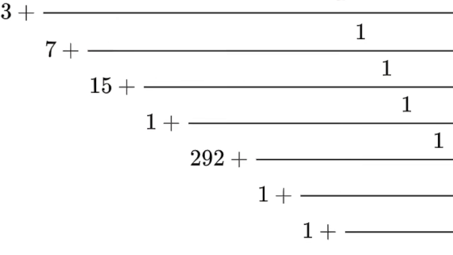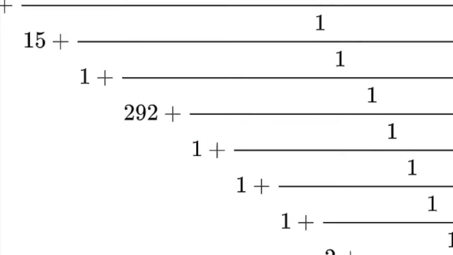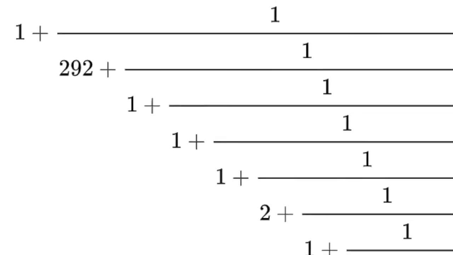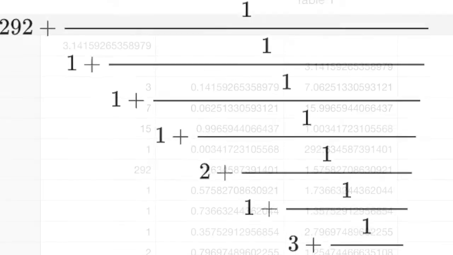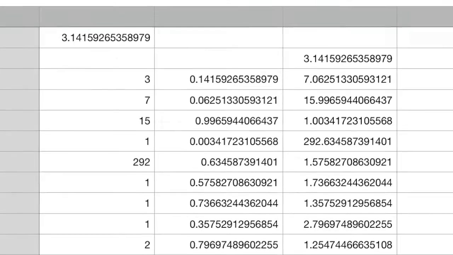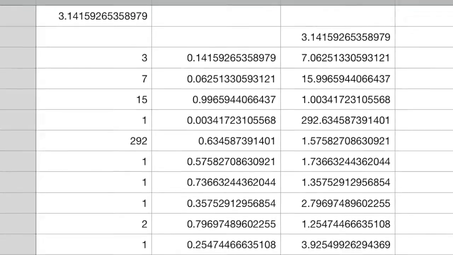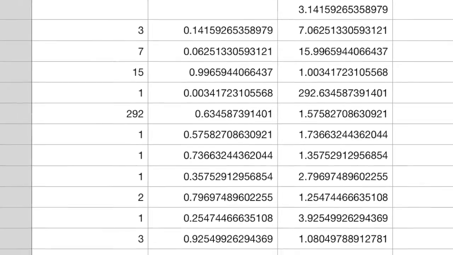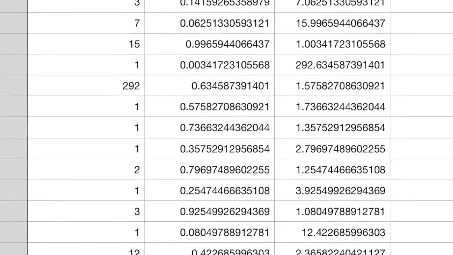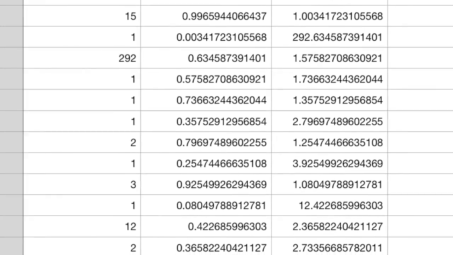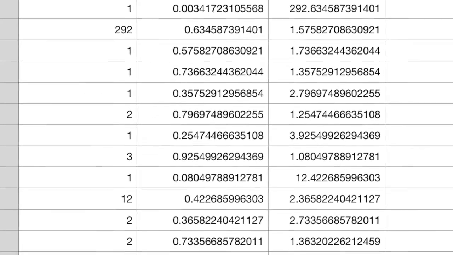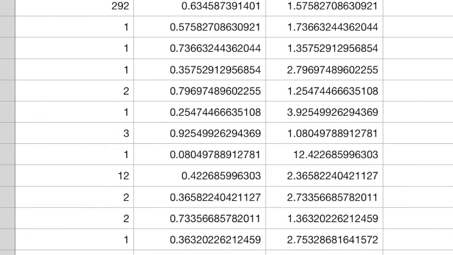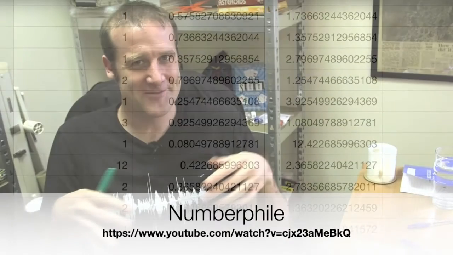It turns out that any real number can be written as a continued fraction, and often they're easy to figure out. Say, for example, that you want to find the continued fraction of pi. Here's how we do it. Wait, I'm back from the future, and you don't want to go there. After another 7 minutes of explaining continued fractions, I've realized that you're just going to have to look this one up on your own. Numberphile and Mathologer both have excellent videos to explore if you want to see more.